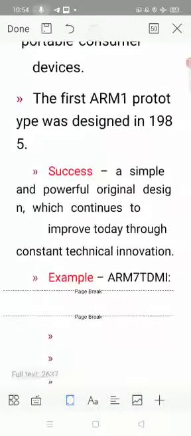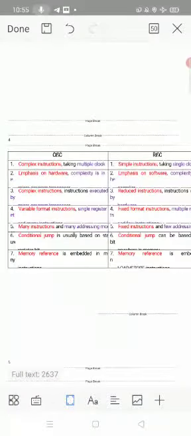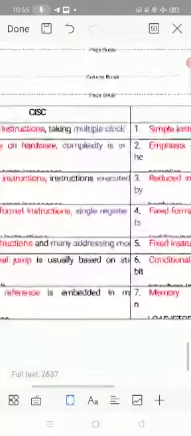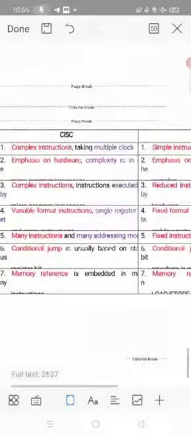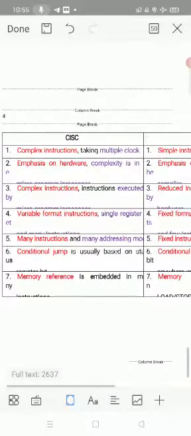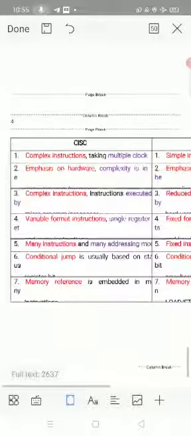Next question. Before going to RISC design philosophy, the difference between RISC and CISC. CISC is complex instruction set computer, whereas RISC is reduced instruction set computer. The first difference: CISC has complex instructions, so multiple clocks are needed, whereas RISC has reduced instruction sets, nothing but simple instructions taking a single clock.